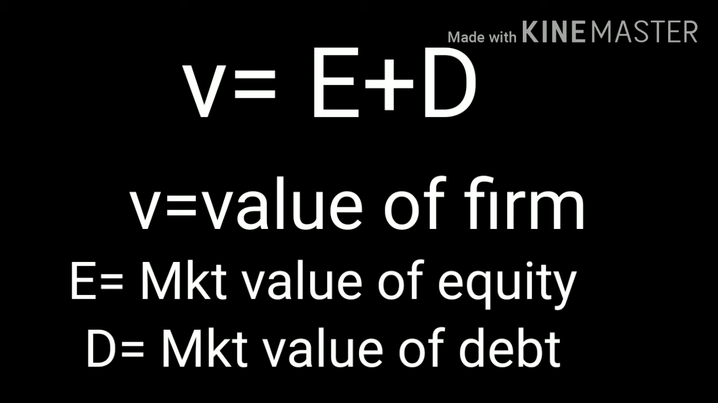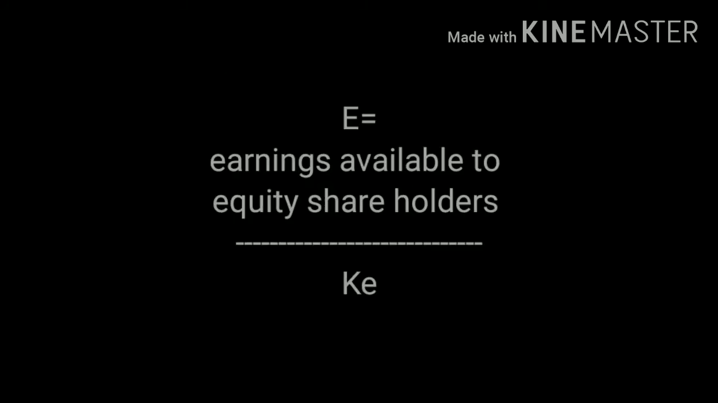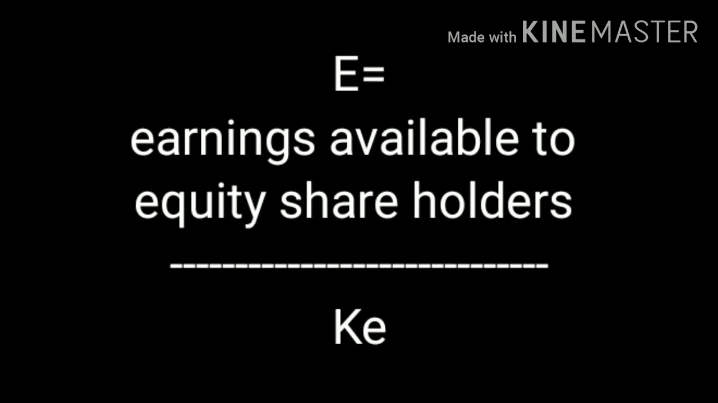V is equal to total market value of firm. E is equal to market value of equity shares. How can we calculate E? There is one formula for calculating market value of equity shares. Formula is earnings available to equity shareholders or net income divided by equity capitalization rate. Then D is market value of debt. So V, that means value of firm, is equal to market value of equity shares plus market value of debt.